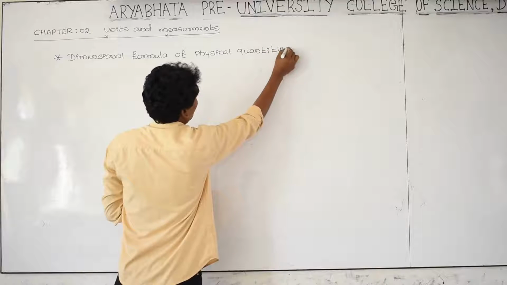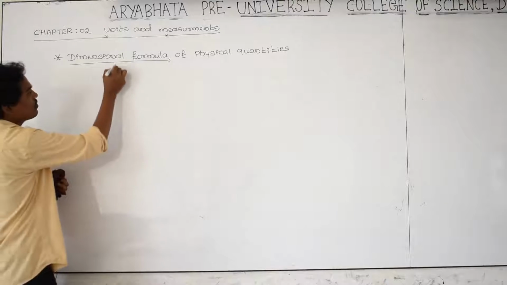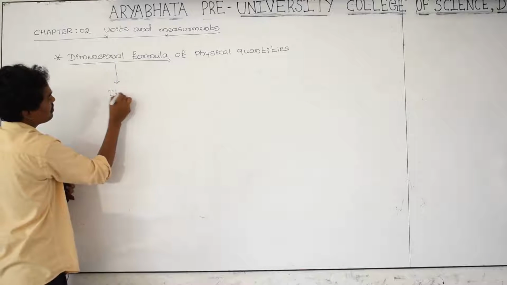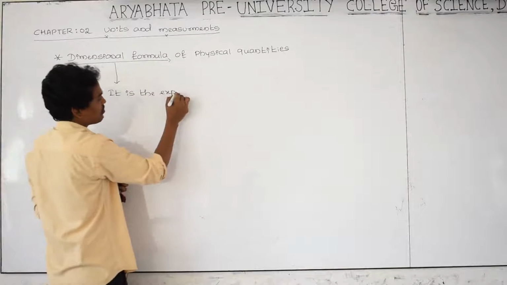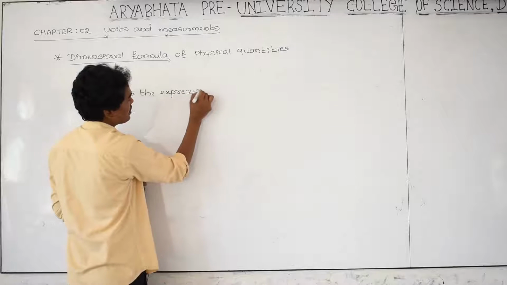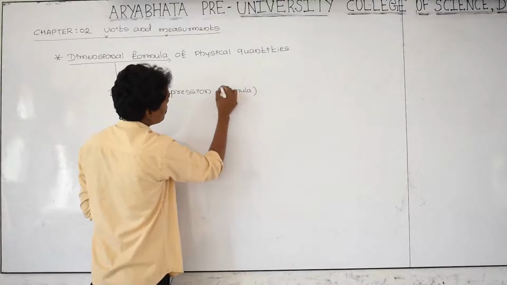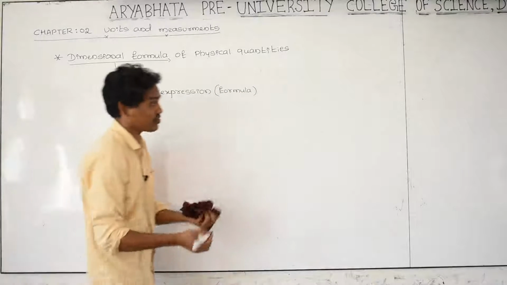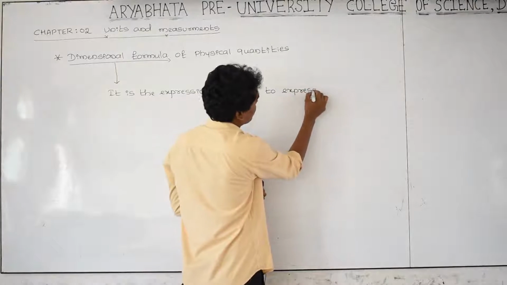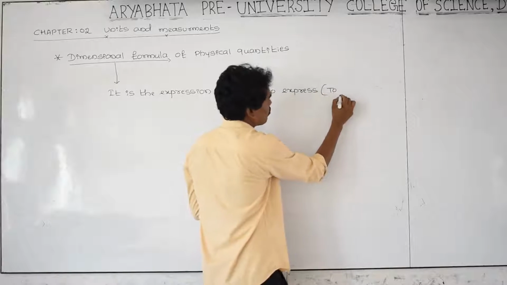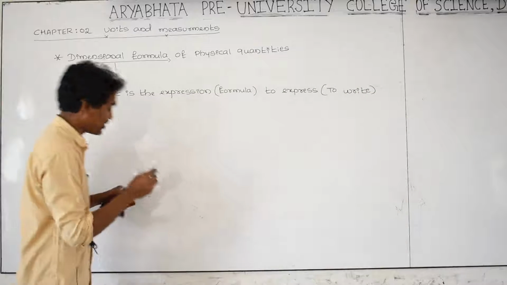What is a dimensional formula? It is the formula, or it is the expression to express, means mention. Expression means formula. To express means to write. To express physical quantities means to write. To express the physical quantities.